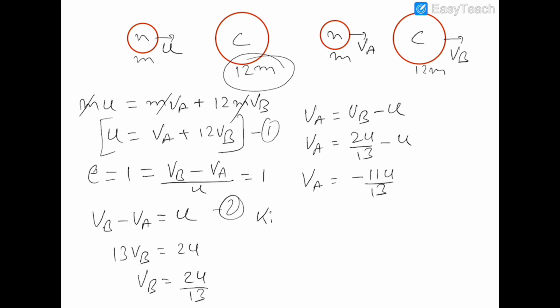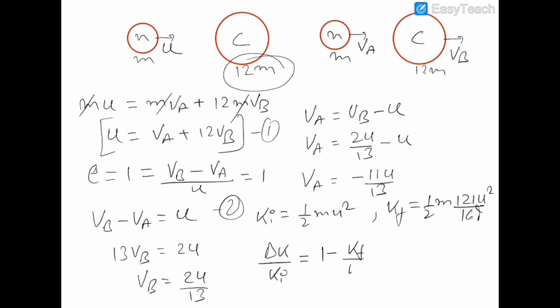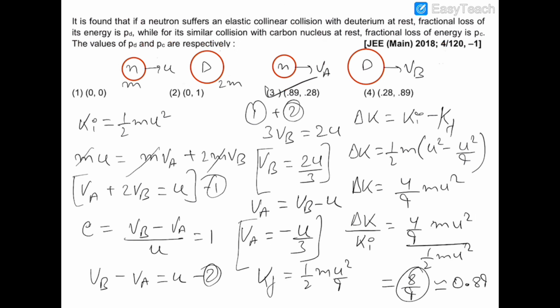So the initial kinetic energy was half mu square, and the final kinetic energy of the neutron is half m 121 u square upon 169. So delta k upon k initial is 1 minus k final by k initial. So 1 minus 121 by 169 would be approximately equal to 0.28. So therefore the correct option will be option number 3. Thank you.